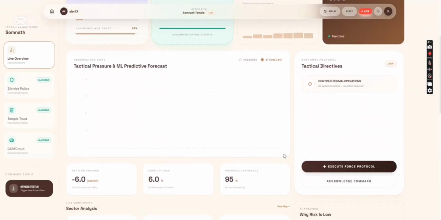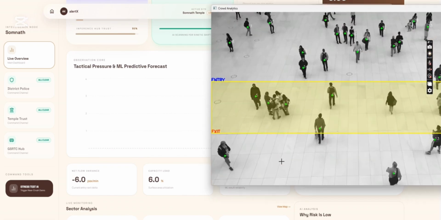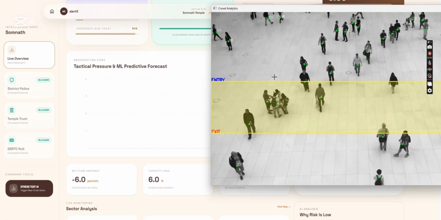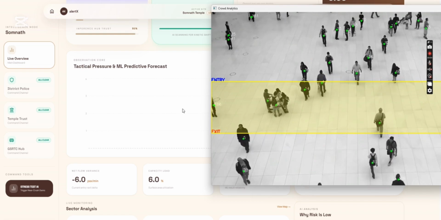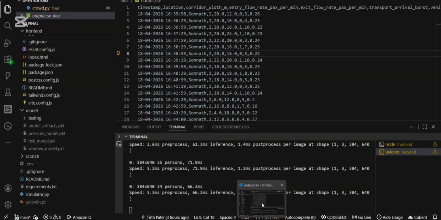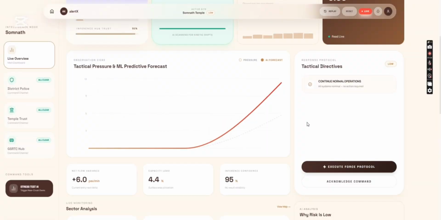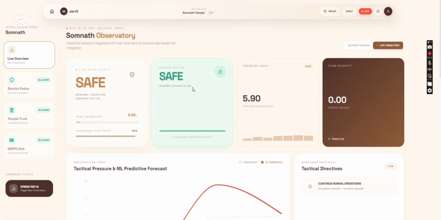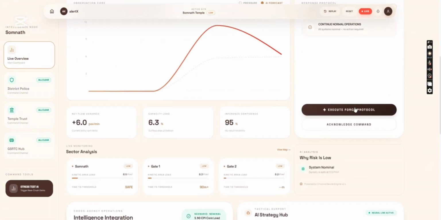Now if we go to live feed here, after 2 seconds the live feed will start. We are not able to find a proper video, so this is an example of it. The entry point and exit point will be marked in 2 frames, that is coming into the temple and going out of the temple. Total number of people will be counted and a graph will be represented. Here you can see the number of people currently present being counted, and this graph is made. This graph will be updated every 5 seconds, and from it we can see the capacity, net flow and the percent of confidence. Currently it is safe as the crowd is small, so it can be marked as safe.